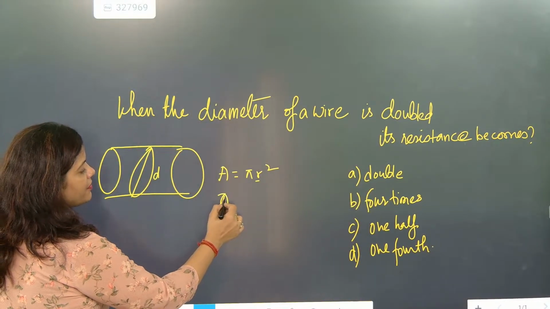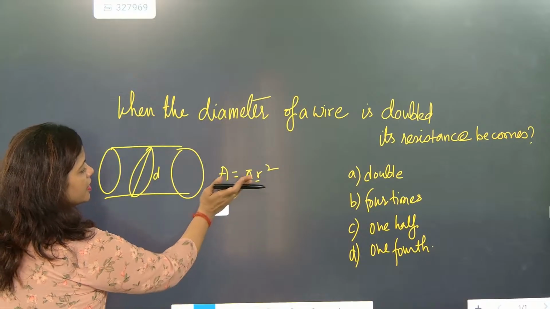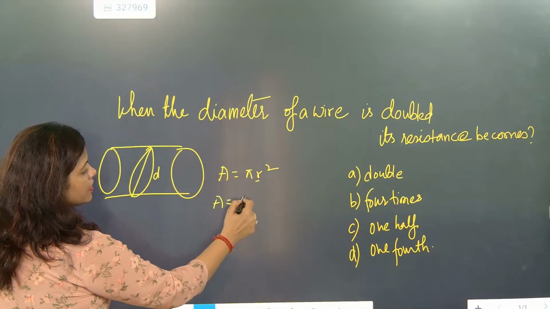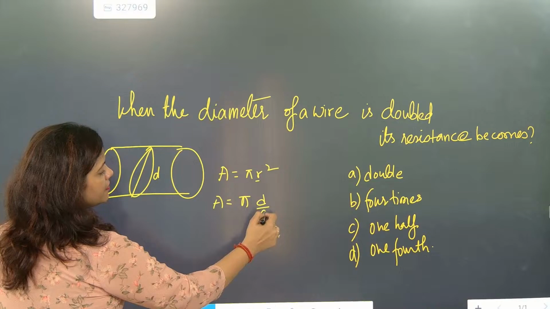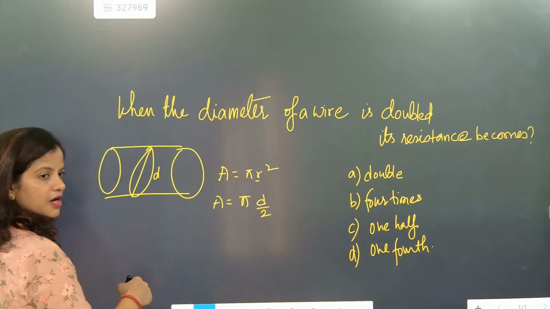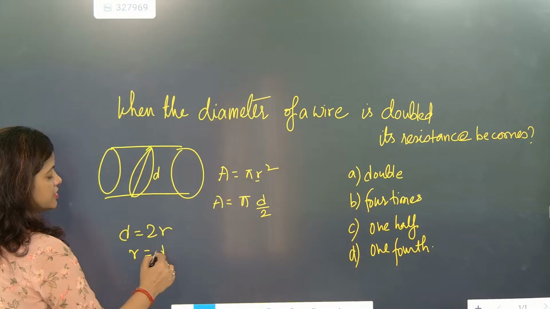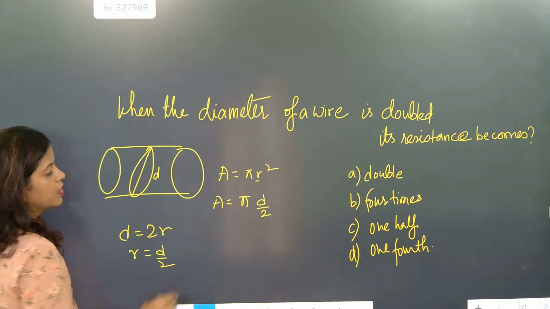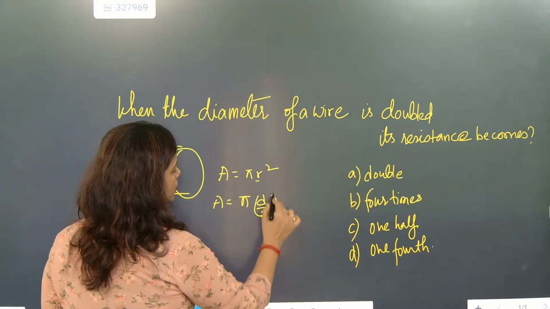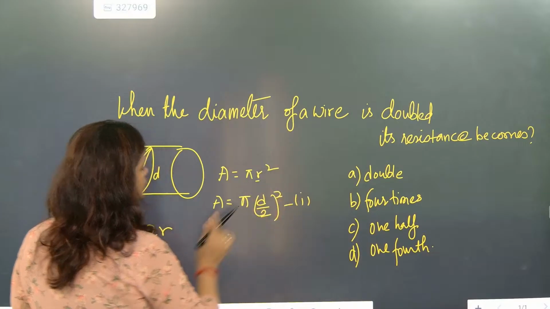If I want to write it in terms of diameter, the area will be equal to pi times d by 2 whole square. We know that diameter is equal to 2 radius, so radius is equal to diameter by 2. This is for the usual part.